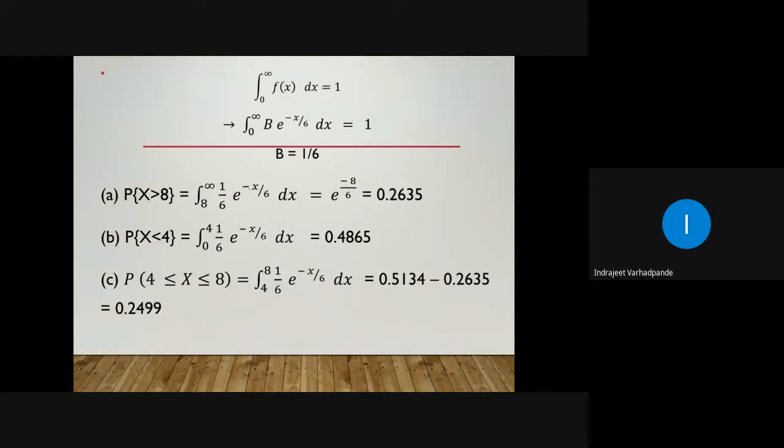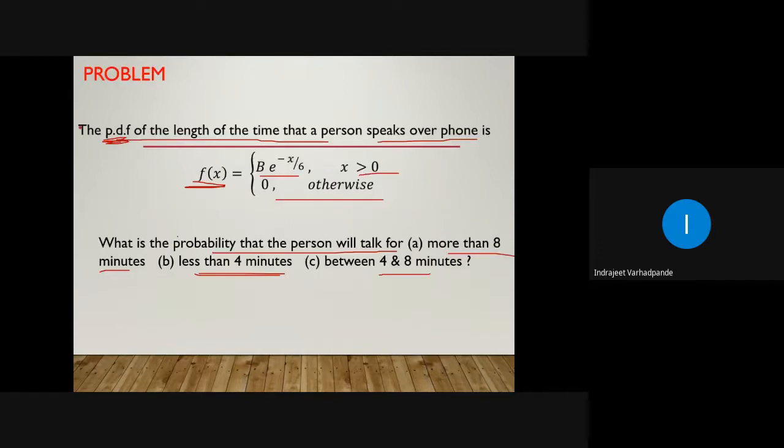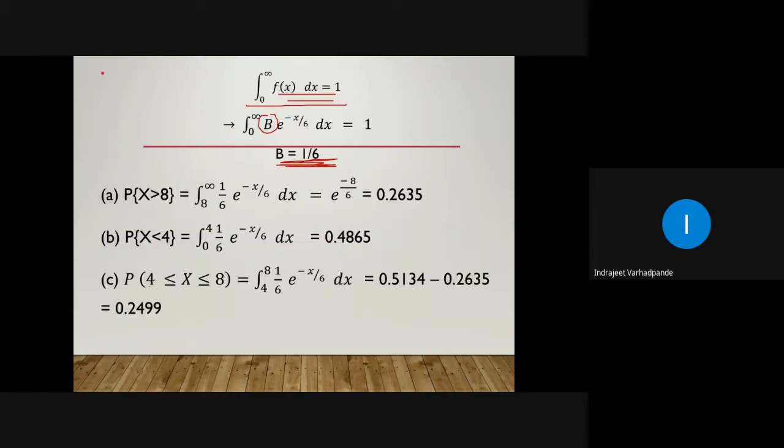So initially I know that the integral from 0 to infinity of f of x dx is equal to 1. So I will have to first calculate the value of b, and here b comes out to be 1 by 6. Now greater than 8 minutes: more than 8 minutes means 8 to infinity.